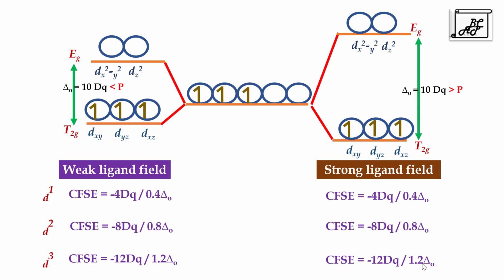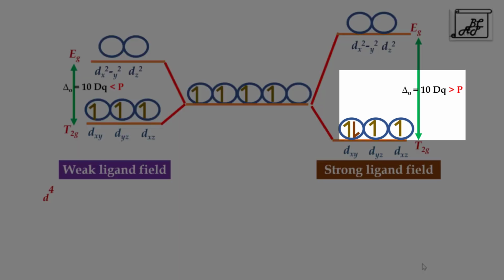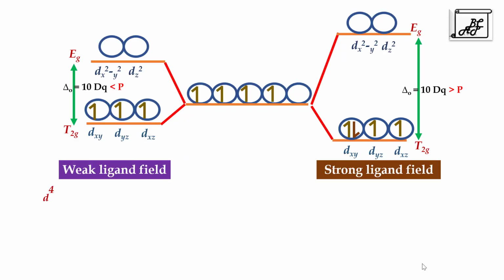Let's see what happens in the case of d4 electronic configuration. The fourth electron in case of strong ligand field prefers to occupy the lower lying t2g levels as 10Dq is higher than pairing energy. Here pairing energy is less as compared to putting the fourth electron into eg orbitals. That is how it gets paired up in the t2g levels. The CFSE is calculated as -4 into 4 electrons, that is -16Dq or -1.6 delta O.